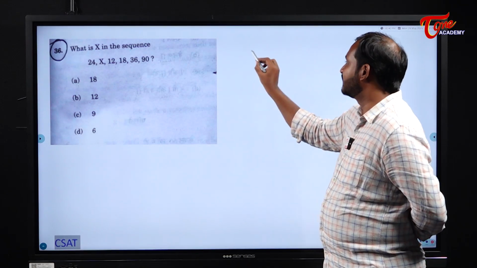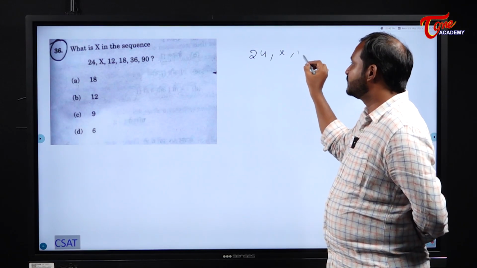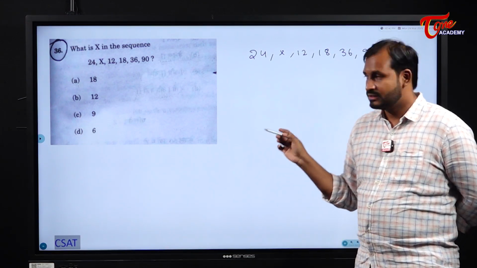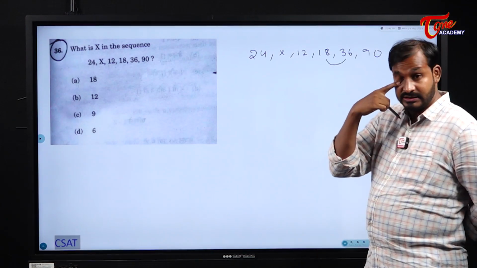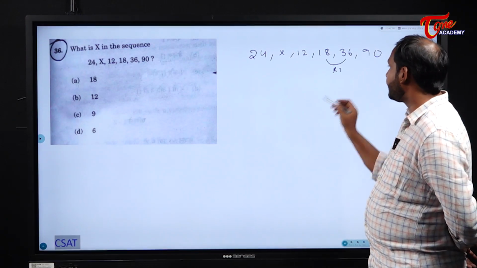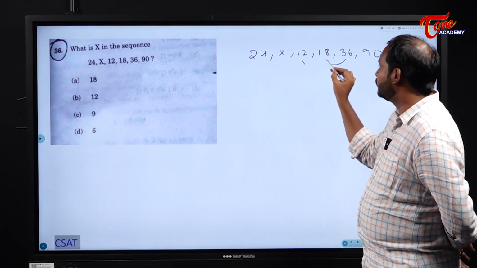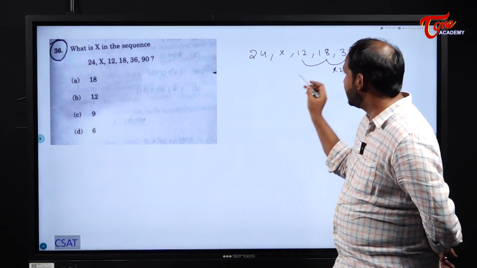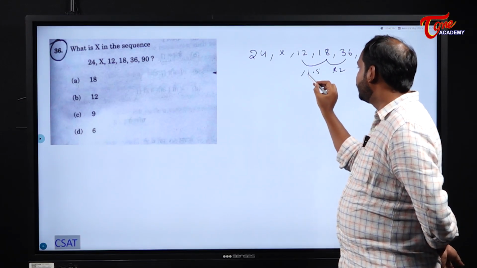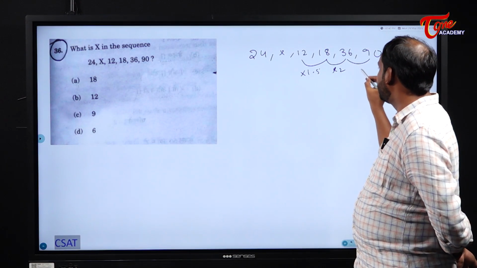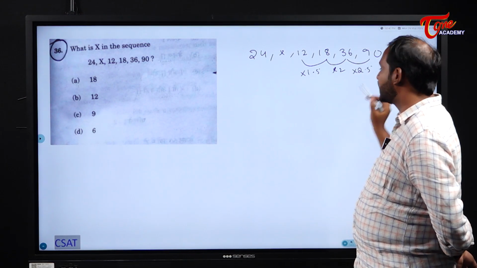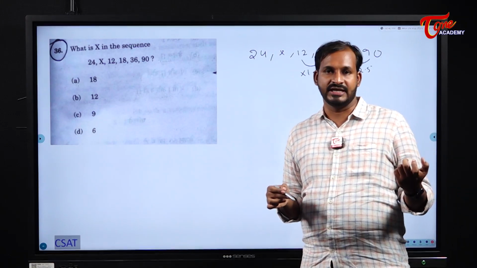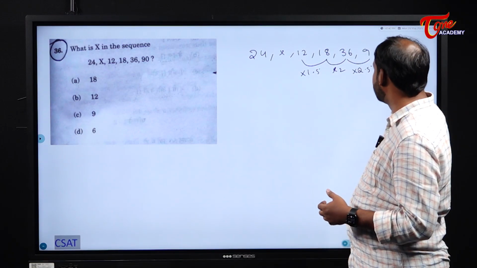Next, series. Already I told you, whenever you see a series, if you are able to understand it, good. If not, check in the reverse order. 18 to 36, what is happening here? Into 2. And if you observe carefully, 12 to 18: 12 ones are 12, 12 twos are 24, but here it is 18, which means 1.5. If you observe carefully, 1.5, 2, next it should be 2.5. Is it satisfying this? 36 into 2.5: 36 twos are 72 and half of 36 is 18. 72 plus 18 is 90. Okay, it is satisfying the condition.